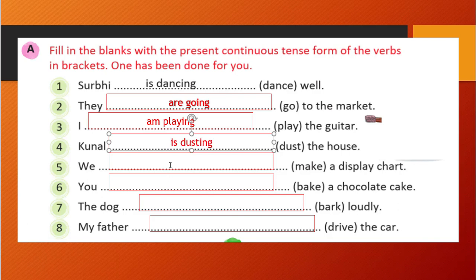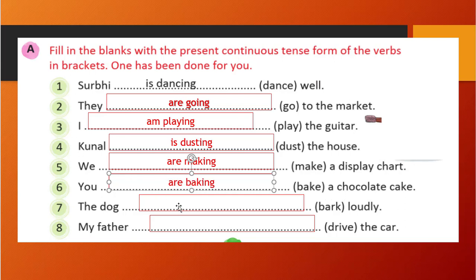The house. When we is there, we will use are. Make will become making. E is there at the end, so we will remove e and write ing. We are making a display chart. With you we will always use are, and bake, we will remove e and write baking. You are baking a chocolate cake.